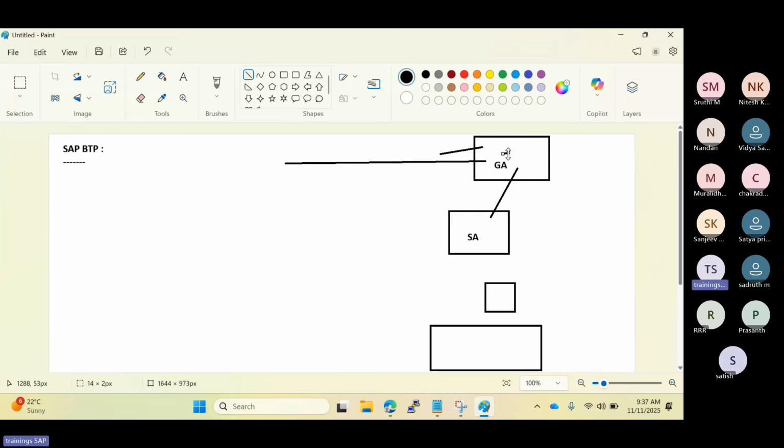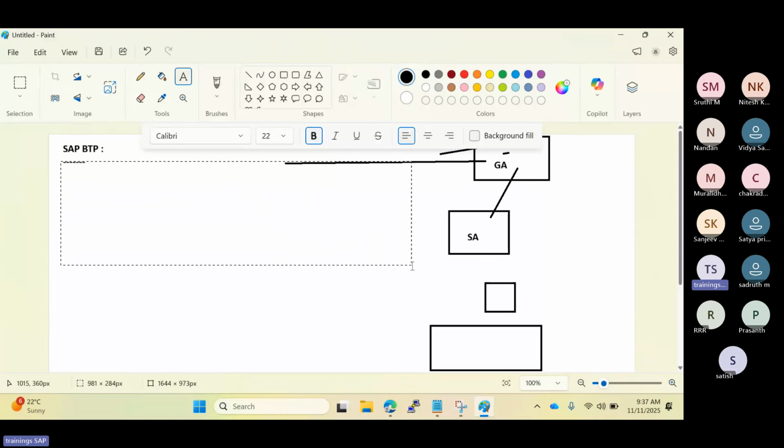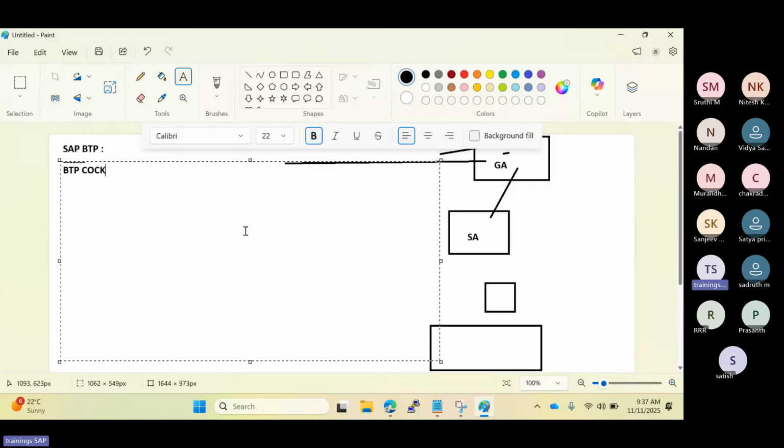In this global account, you will see all the SAP related services. You get this BTP account from one cockpit level, one cockpit access you will get from SAP, that is called the BTP cockpit. The BTP cockpit you will get from SAP.